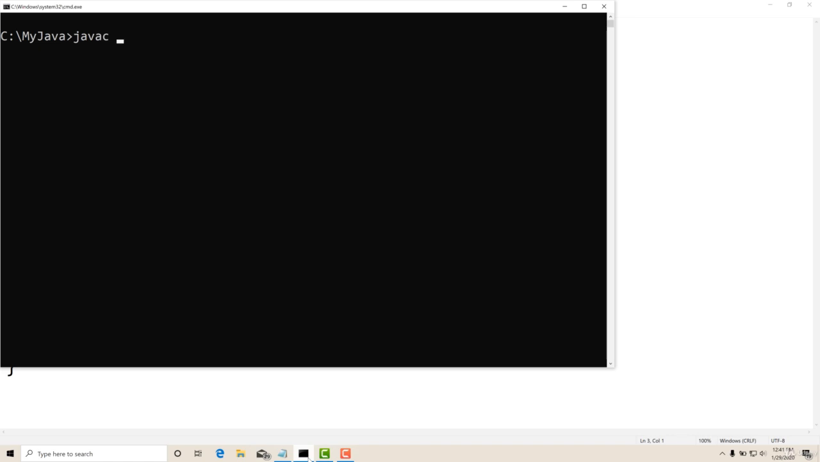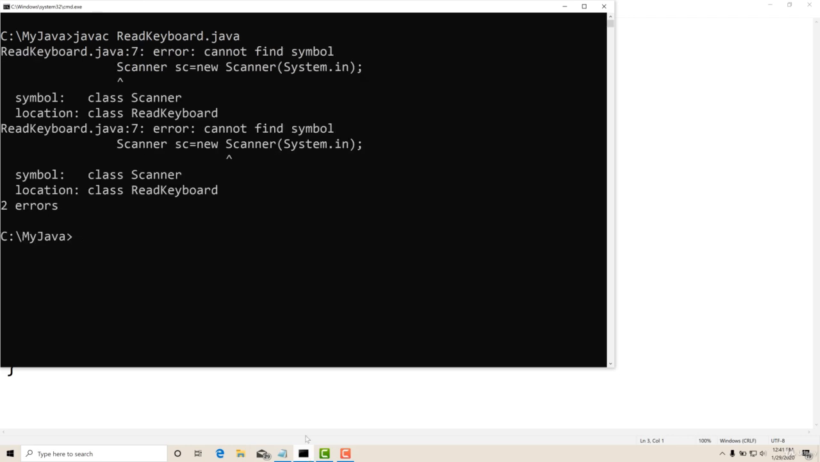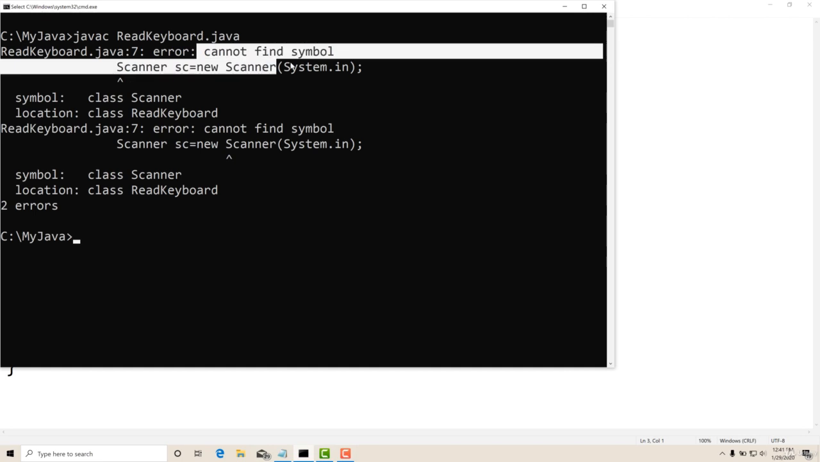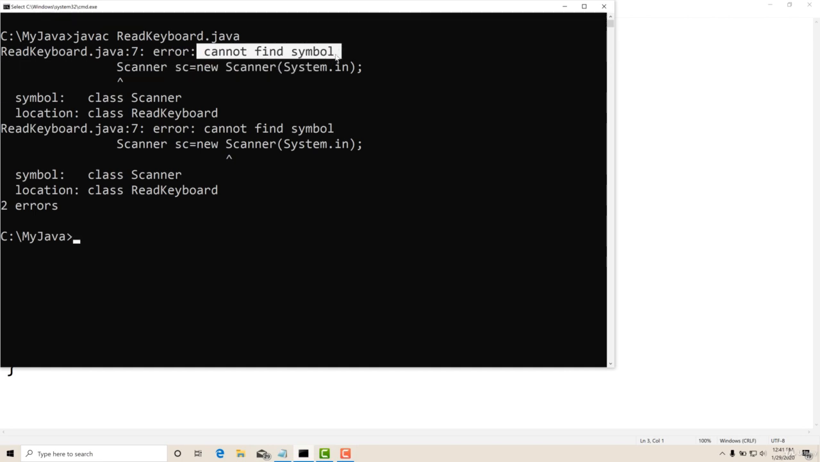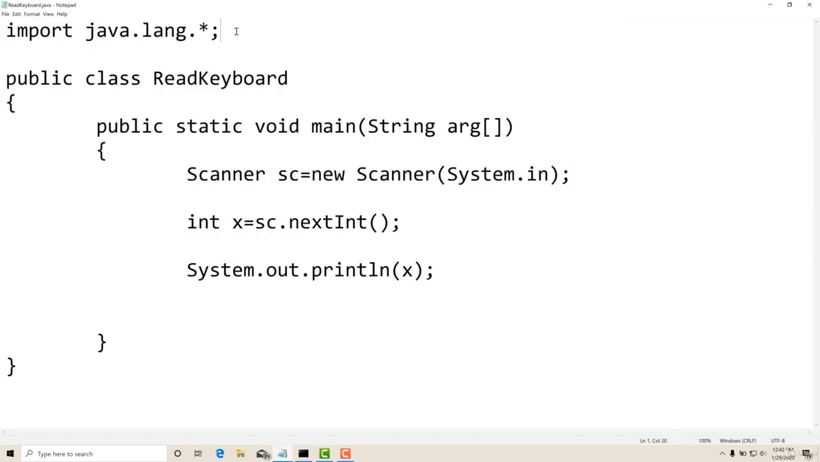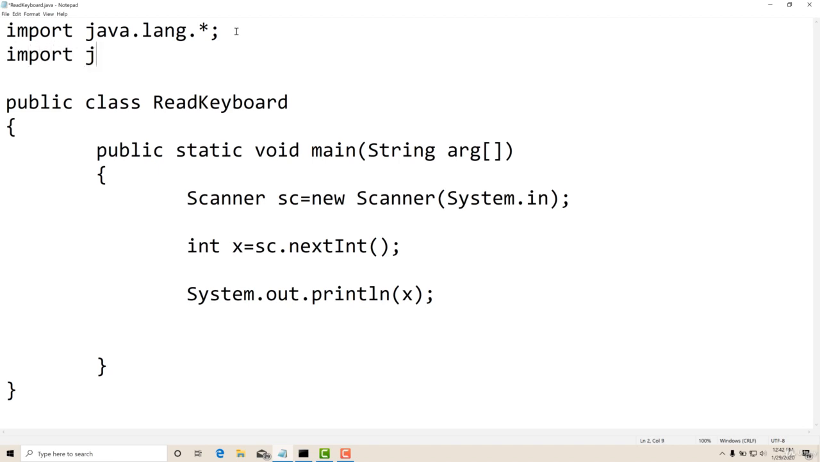Now I will compile, javac ReadKeyboard.java. Okay, now see the message here. Cannot find symbol. It's a common message found if you make such mistakes in Java. The compiler is saying that it cannot find symbol Scanner. So it means that this class is not accessible or visible to the compiler. Yes, come back to the code and here mention import java.util.*. That's it. So I have shown you what error you will get if you don't import this.